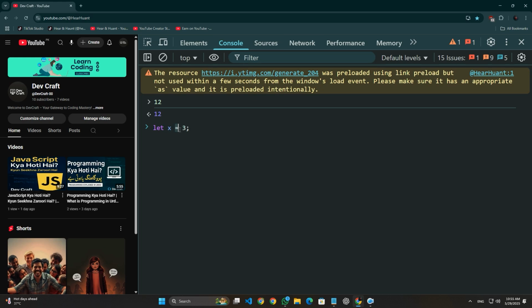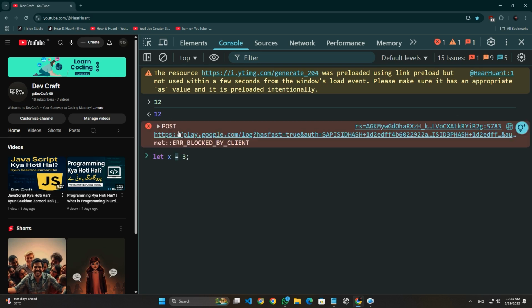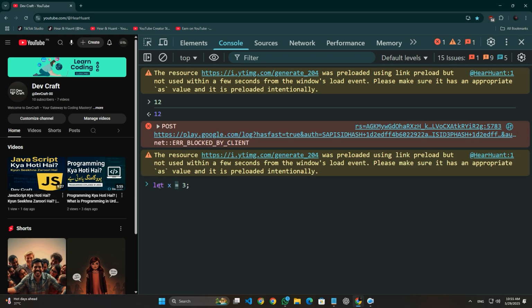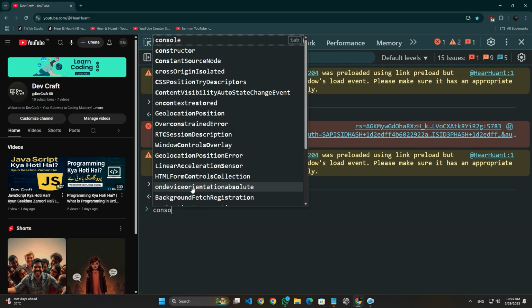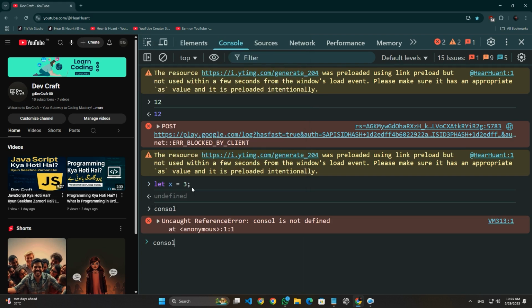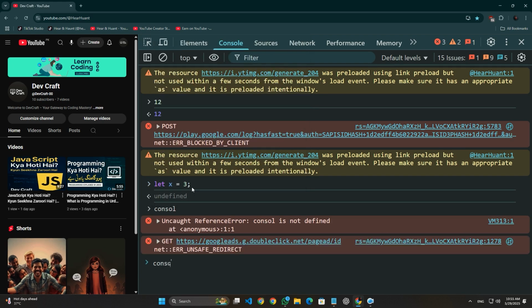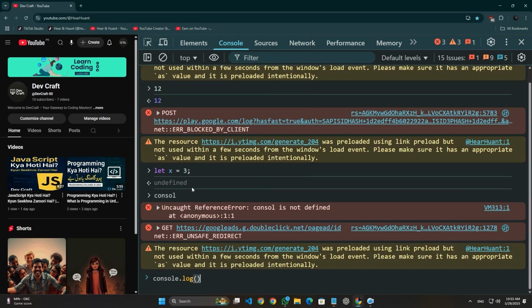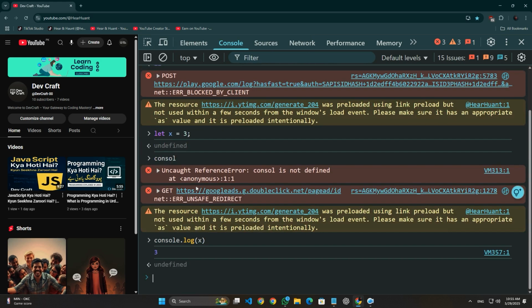This is an assignment operator which assigns the value on the other side to the variable. Let is the keyword which is used to make a variable. If I hit enter, it's undefined. If I print console.log x, then you can see there is 3 which is from this variable.